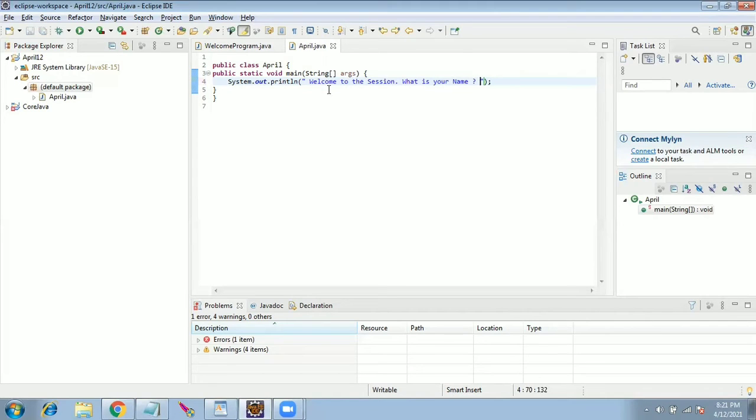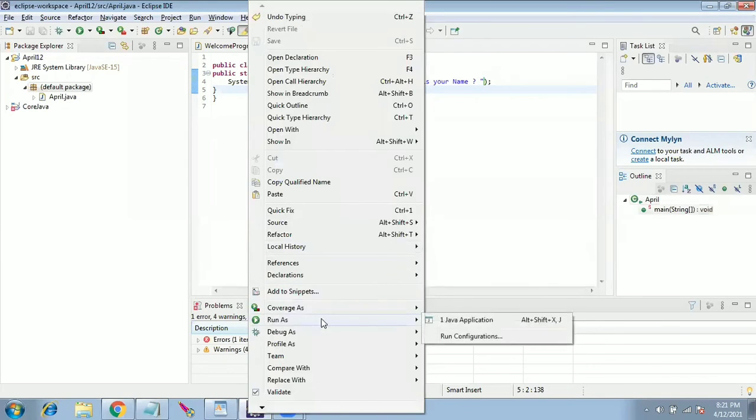So far clear? Yeah. Okay, so that's all. We have completed our first program. We'll just run it. There is a small run button here. Run April, or else right click. So note down all these things. You can click here and run, or you can right click and click on Run As Java Application.